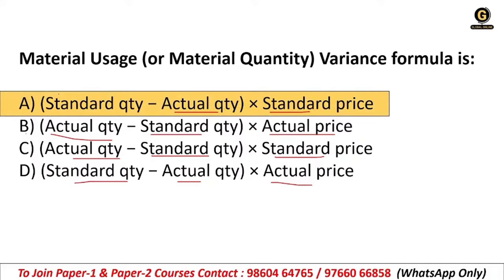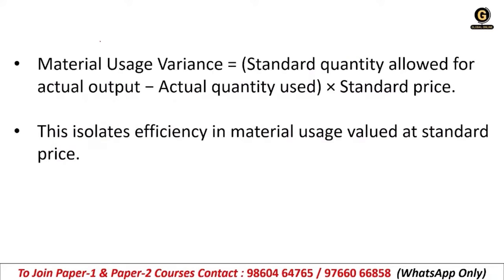So the right answer is option A. Material usage variance is standard quantity allowed for actual output minus actual quantity used, into standard price. Basically, this is about how much material you have used versus how much you were supposed to use for the given production. That is the difference, which is MUV.